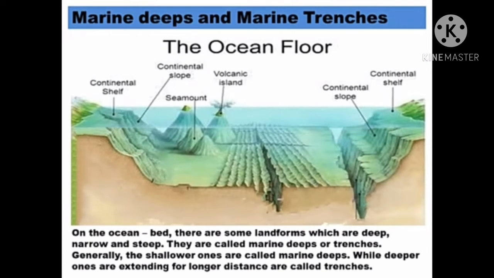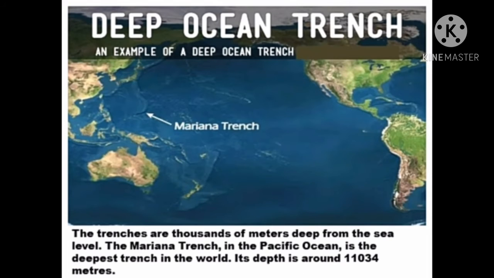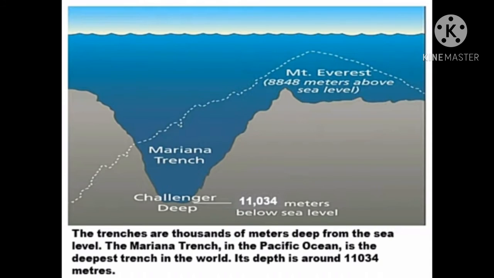Marine deeps and marine trenches. On the ocean bed, there are some landforms which are deep, narrow, and steep. They are called marine deeps or trenches. Generally, the shallower ones are called marine deeps, while the deeper ones extending for longer distances are called trenches. The trenches are thousands of meters deep from the sea level. The Mariana Trench in the Pacific Ocean is the deepest trench in the world. Its depth is around 11,034 meters.